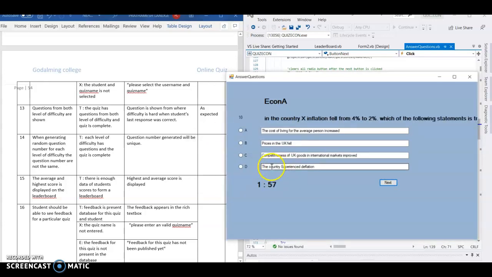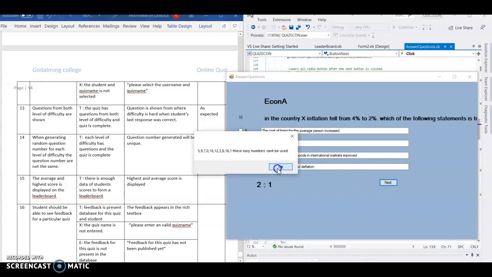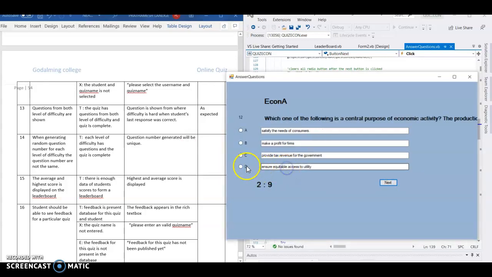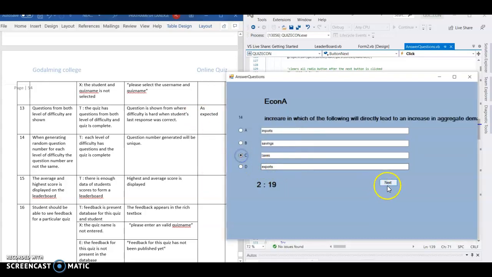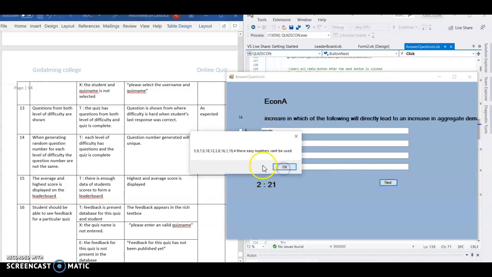They are the same. That's probably what I was saying for hard question numbers, because it's the same algorithm. We're just testing if the easy questions are. Oh, got it correct. I didn't mean to get it right. So yeah, so far they're unique as well. They are the same.